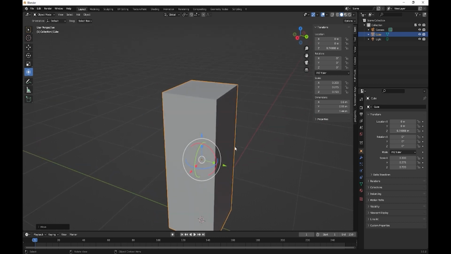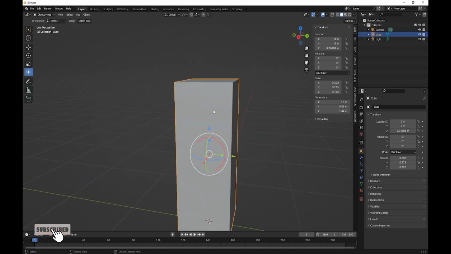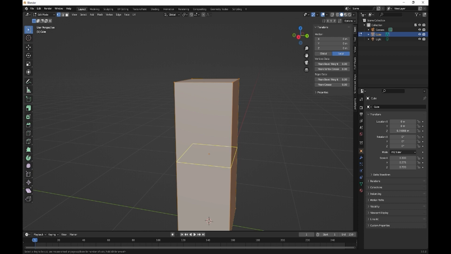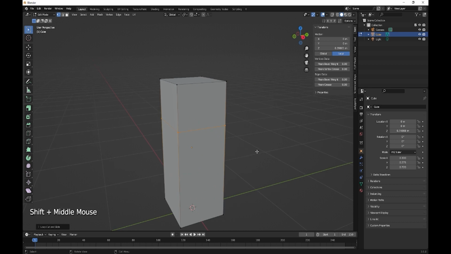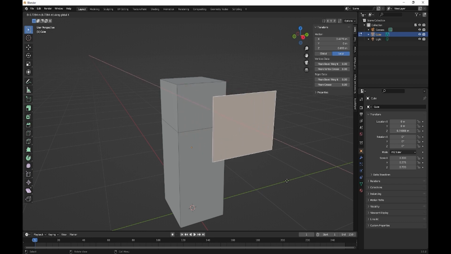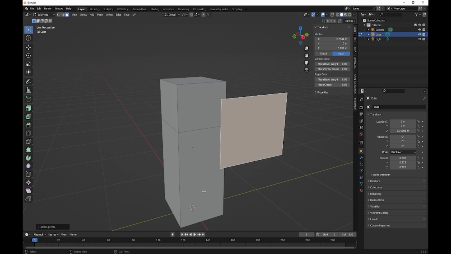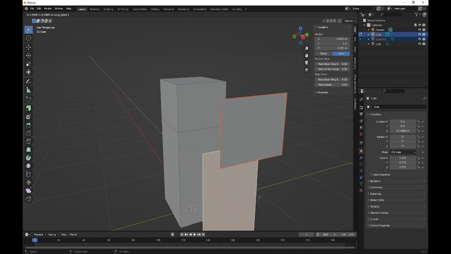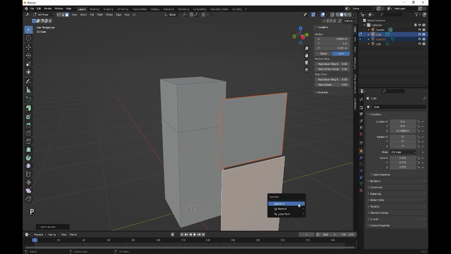It's got smooth edges, so we're going to go into edit mode and do a Control R. This will be where the doors are going to be, and what I'm going to do is take this face, Shift D on the X, and then P by selection. And then we do the same on the bottom one, Shift D on the X, and then P by selection.